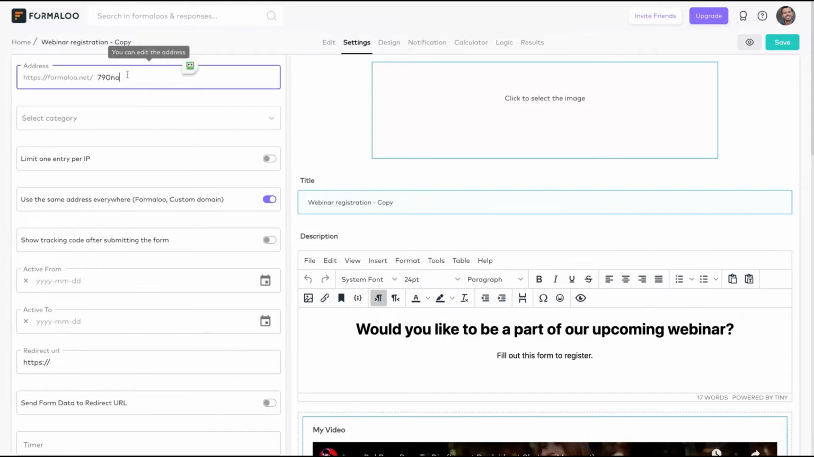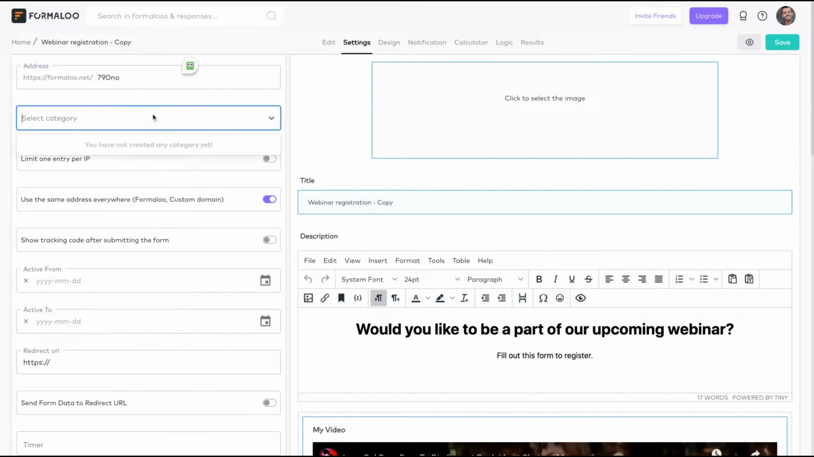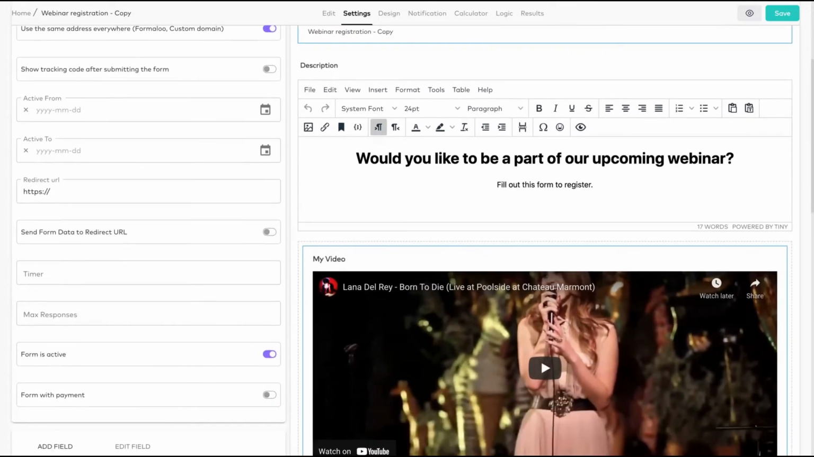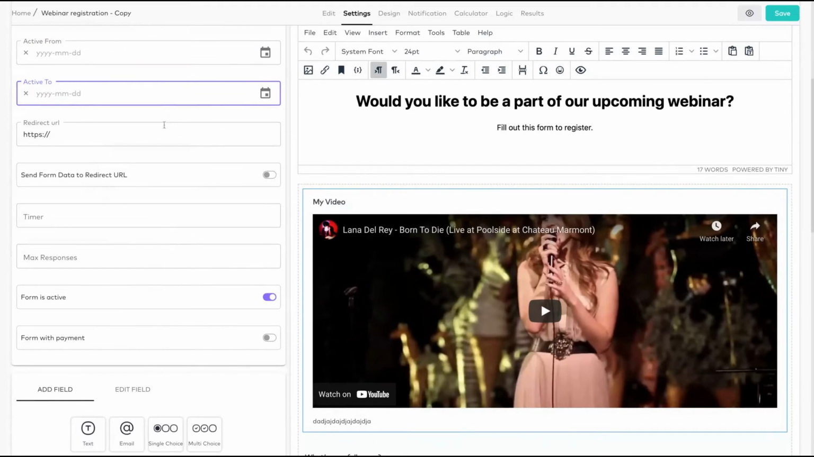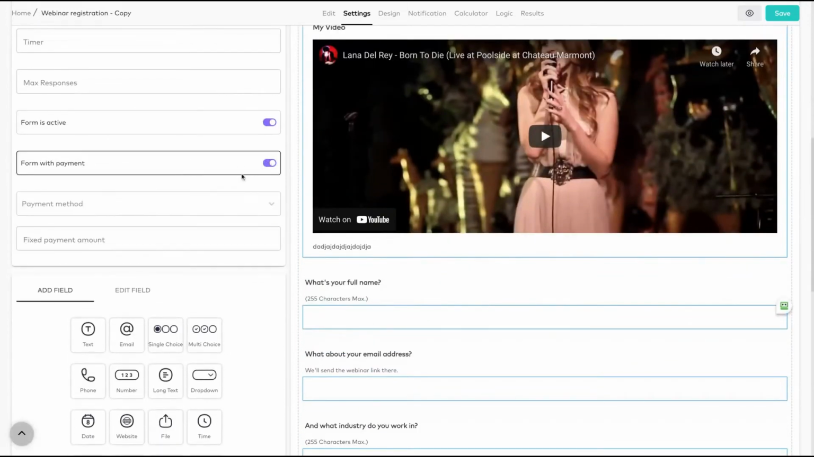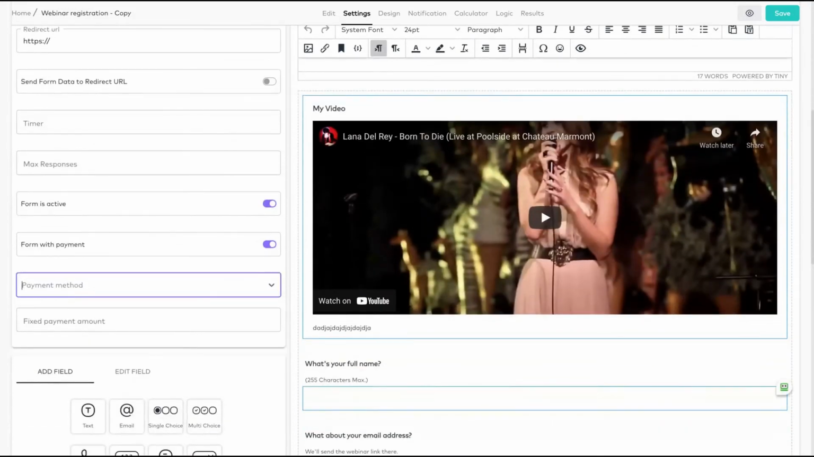In settings, you can select the address of your form, divide them by categories, limit one entry per IP, also using the custom domain. You can add a date to start the form and a date to end the form. You can redirect your users after the submission to another URL, add timers, and also forms with payment. Okay, you can have payment methods on Formalu.